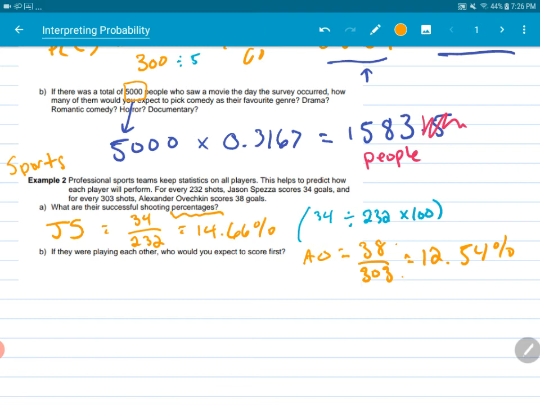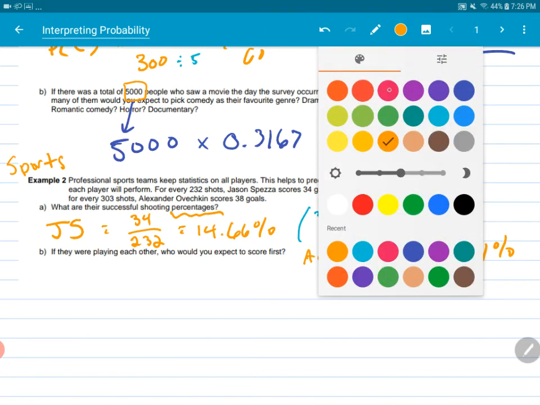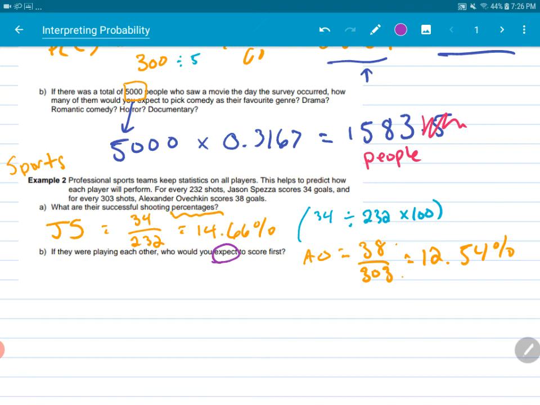So if they were playing each other, who would you expect to score first? That means based on the probabilities, what would you expect? Jason is 14.66%, Ovechkin is 12.54%, so we're going to assume that the higher percentage means they're more likely to score first. Is it a big percentage? No, but it still counts.